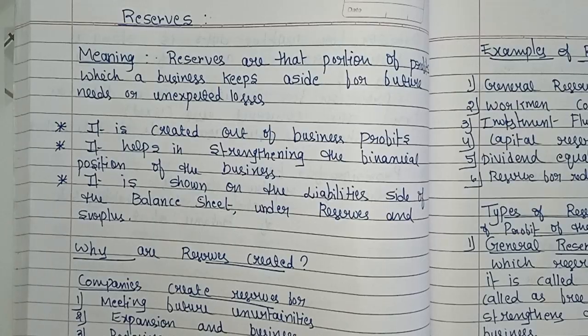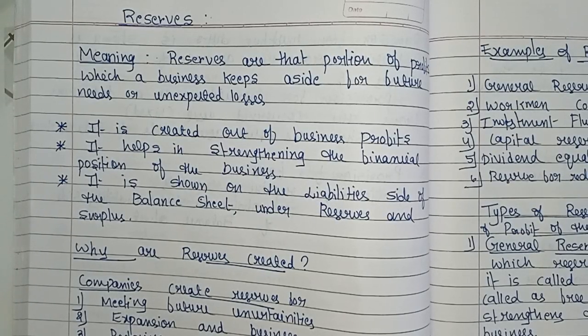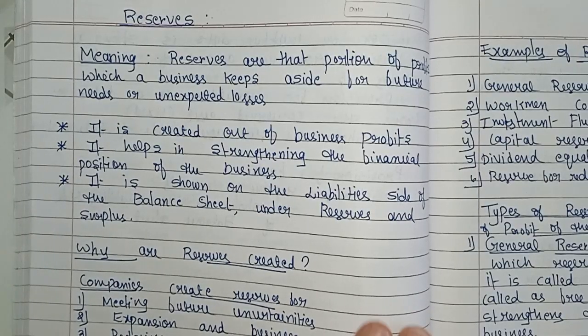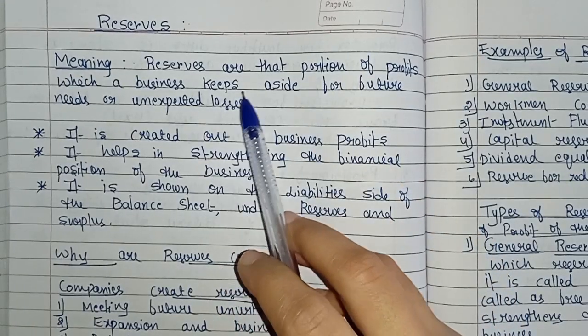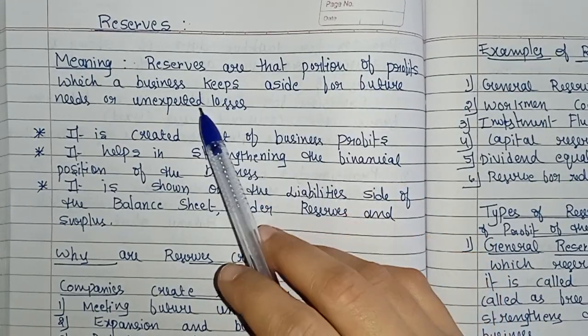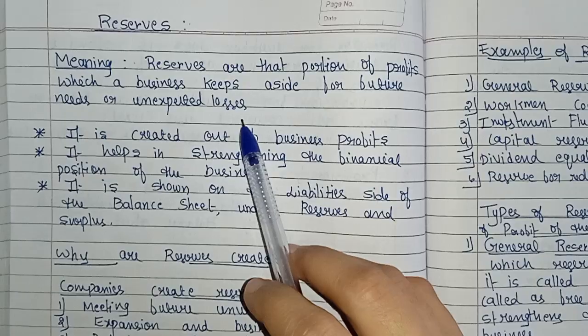In the last class, we learned about provisions, right? So in today's class, we are going to learn about reserves. So let's see the meaning of reserves. Reserves are that portion of profits which a business keeps aside for future needs or unexpected losses.